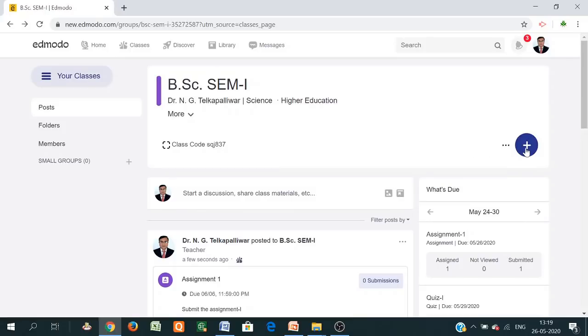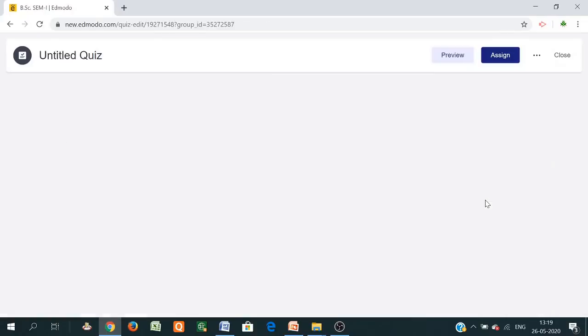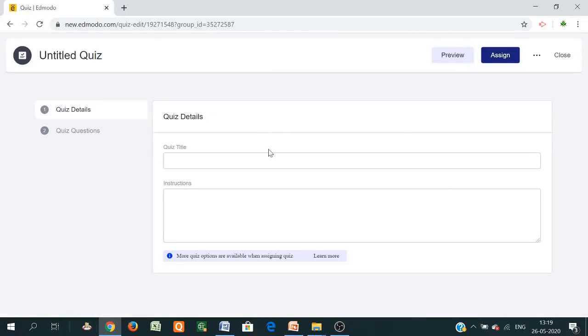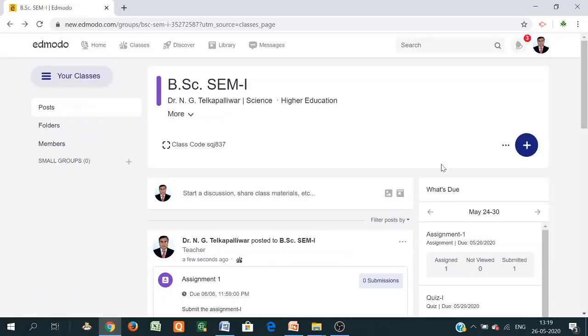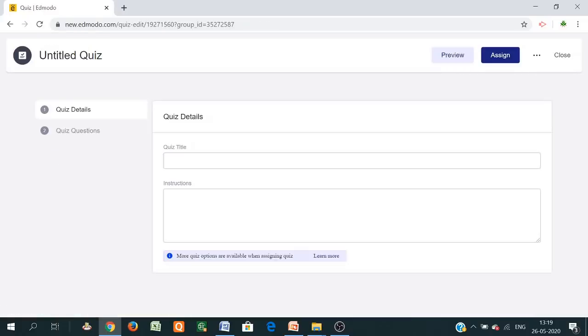Then there is another way: create a quiz. This is a very useful tool. In Google Classroom you have to go through Google Forms to create quizzes, but here the quiz platform is directly available. So again I am repeating, click on this plus symbol, then go to create quiz and create a new quiz.